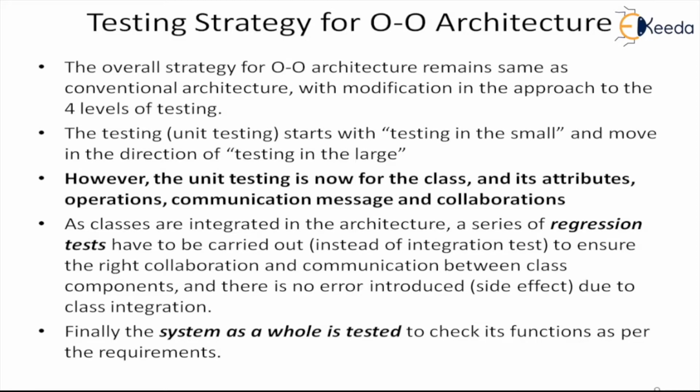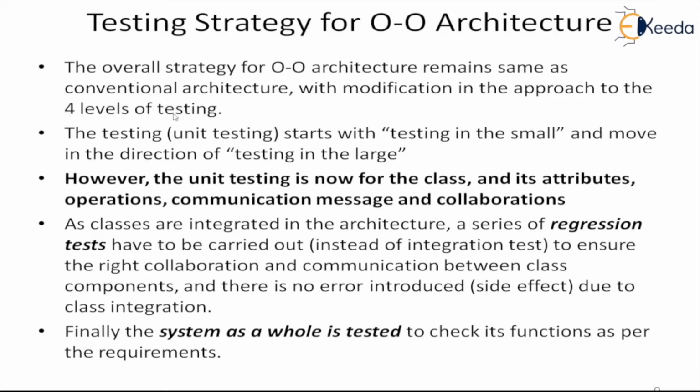Now, from the conventional architecture, we are moving to the OO architecture. The overall strategy for the OO architecture will remain almost the same as for the conventional architecture, but we will have to make modifications because we are using the OO paradigm, with modification in the approach to the 4 levels of testing.